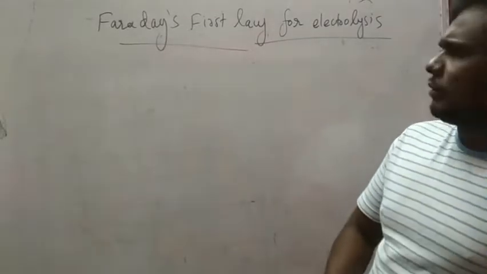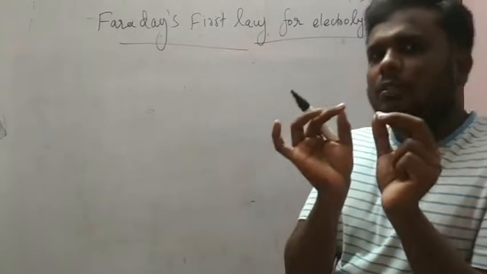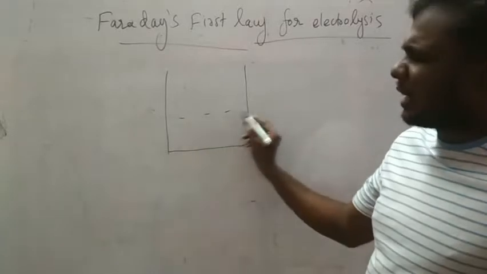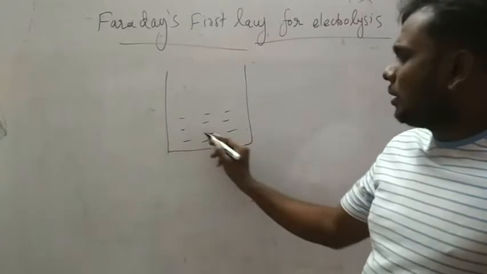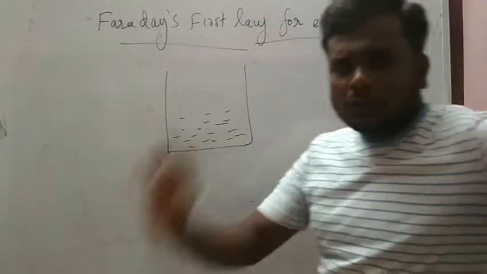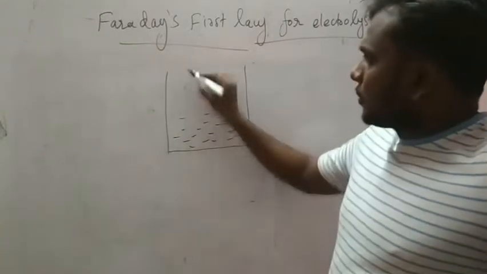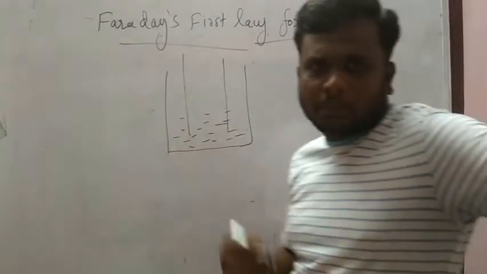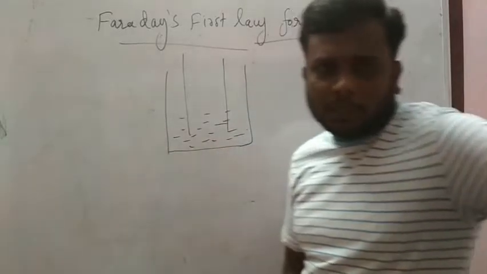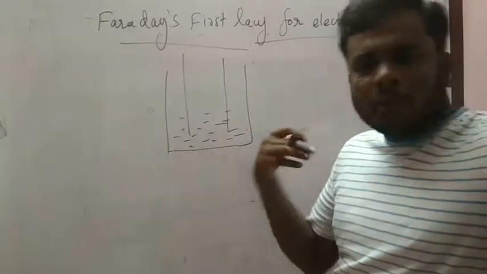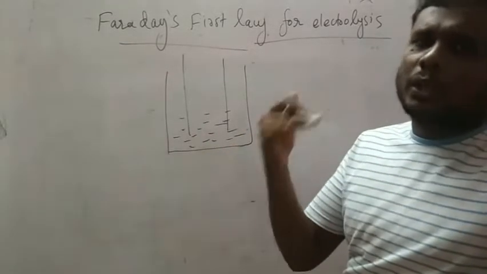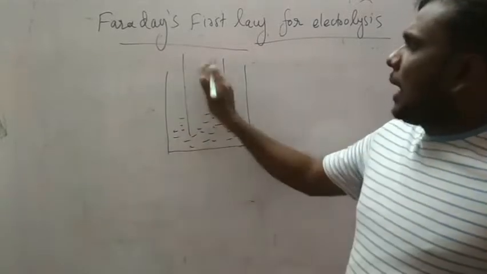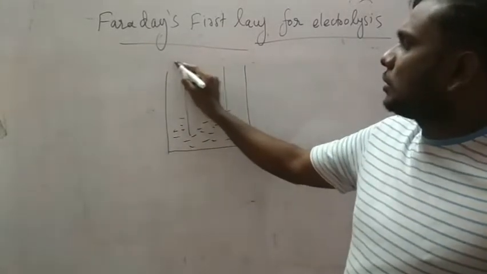I will explain Faraday's first law in a short way. Just listen. I am going to take a particular electrolyte. It can be any electrolyte, and we don't want to specify which. It may be copper sulfate, ferrous sulfate, sodium sulfate, sodium chloride, magnesium chloride, any chlorides, sulfates or nitrates. I have taken some electrolyte here, and I am going to pass electricity through it.